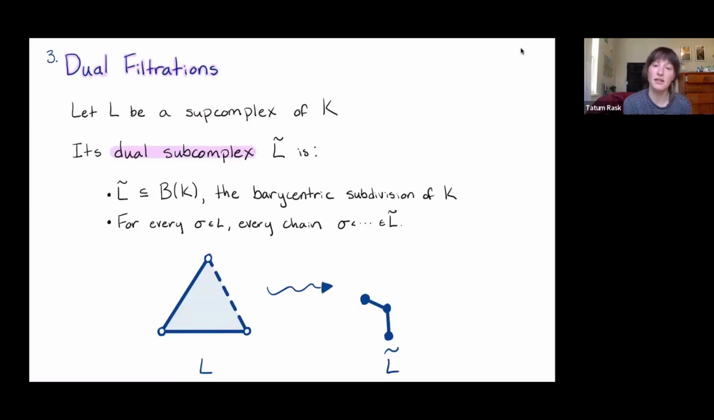Now this is actually going to be a subcomplex, right? Because our supercomplex is closed upwards. So any subchain of a chain that starts with a simplex in L is also going to be in our dual subcomplex. So this is closed downwards. It actually is a subcomplex of our barycentric subdivision. And here we see one example of that. I have on the left-hand side of the screen a supercomplex of our standard 2-simplex, and then on the right-hand side of the screen is its dual subcomplex on the barycentric subdivision.